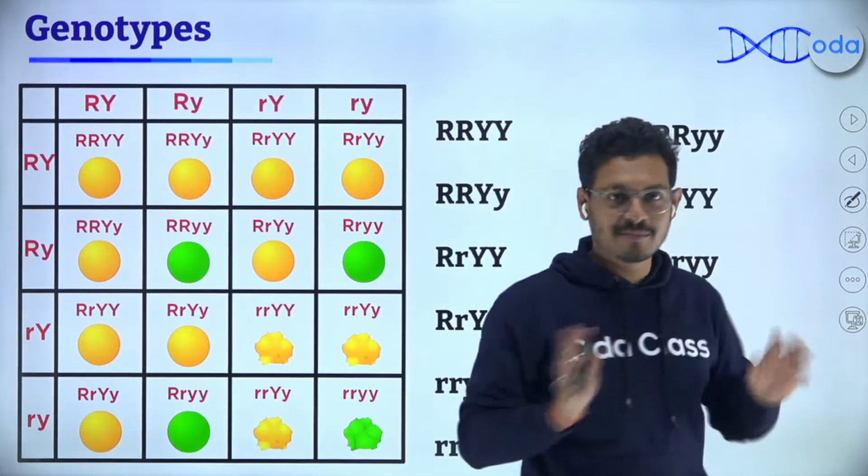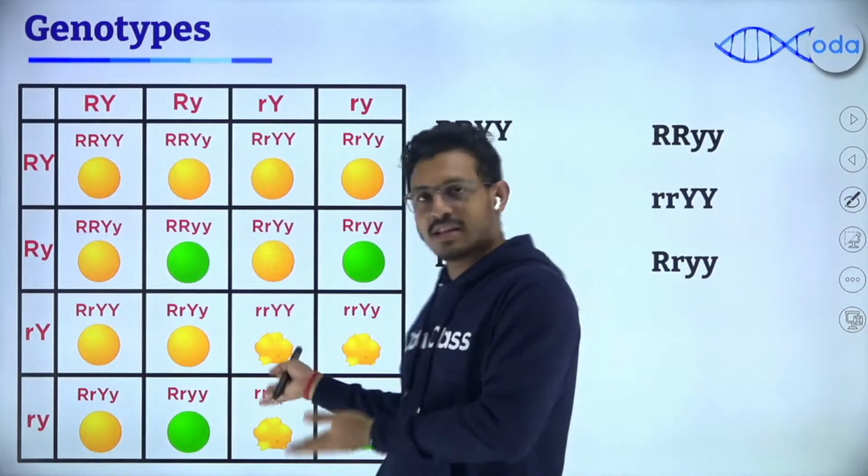Now, the genotype part is even more difficult. Why? Because look at how many variations there are in this.